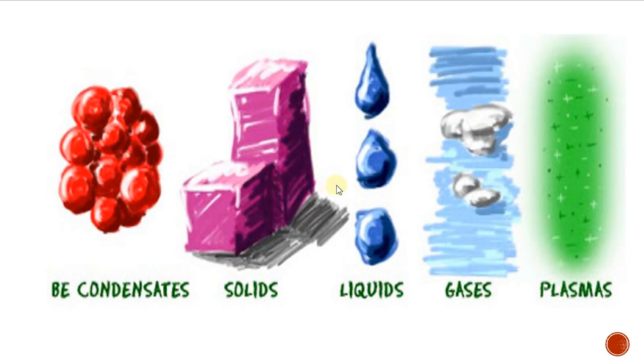So atom is the building block of matter.